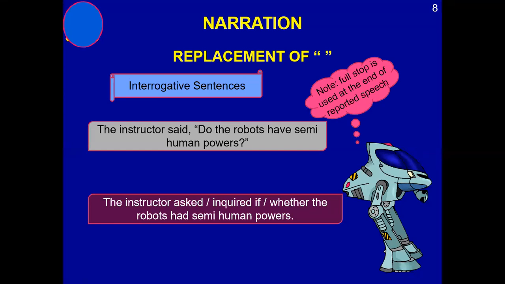One most important thing: indirect narration always ends with a full stop. So never commit this mistake if your sentence is in interrogative form. By the end of indirect speech, always use a full stop. And another important pointer is that the question mark never remains.